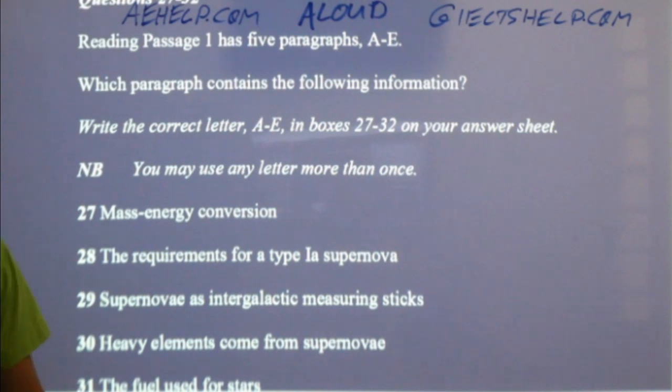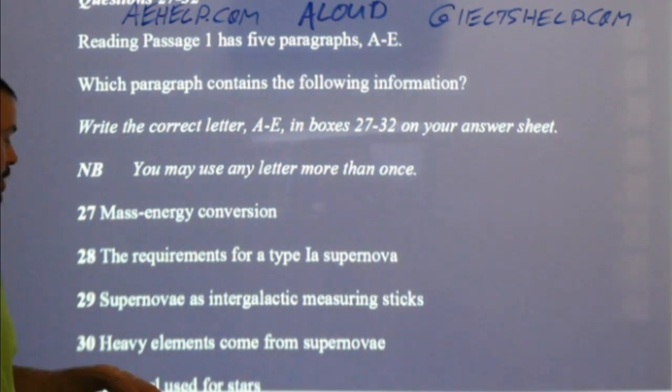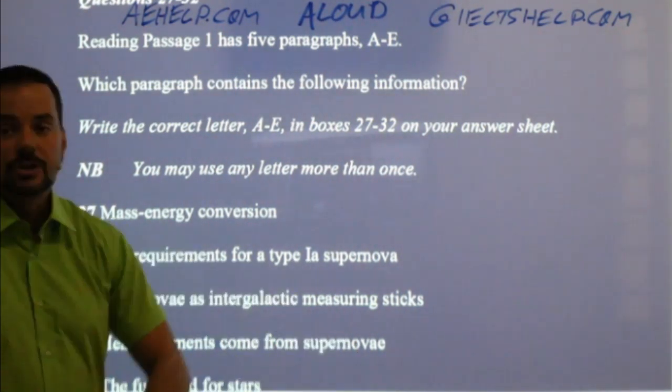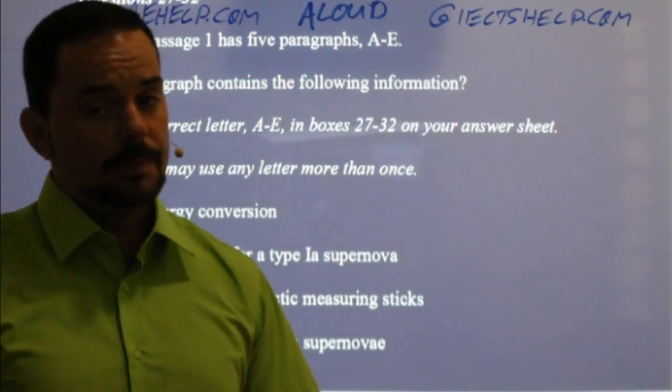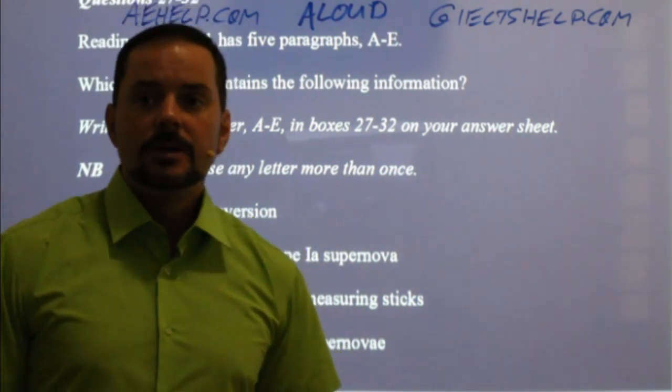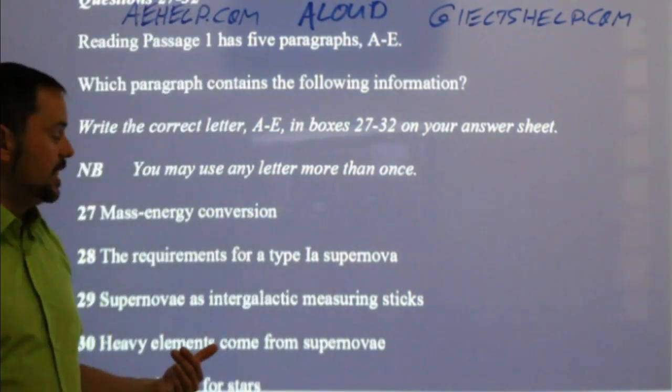Number 29, according to the introduction, so without even looking at the passage, where do you think I'm going to find supernovae as intergalactic measuring sticks? Satisfying Time says, well, probably somewhere near the end, because that came near the end of the introduction.